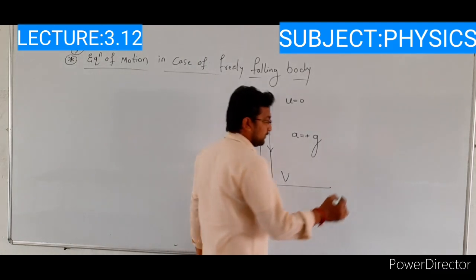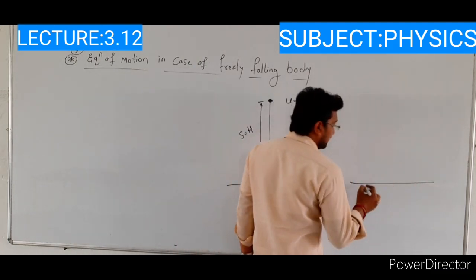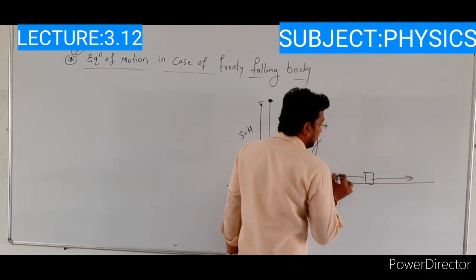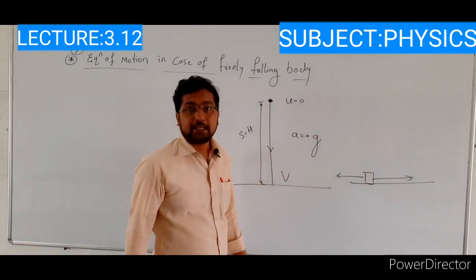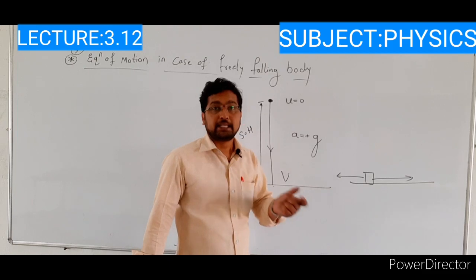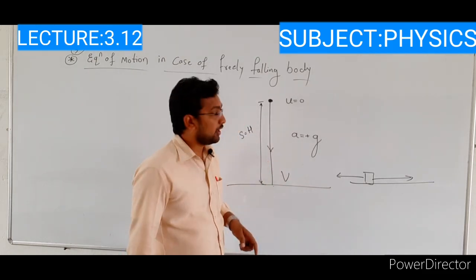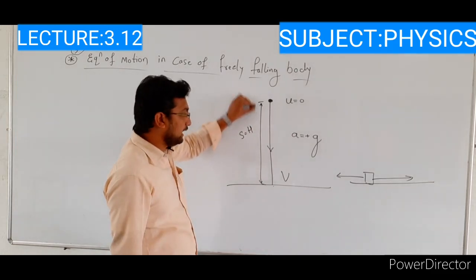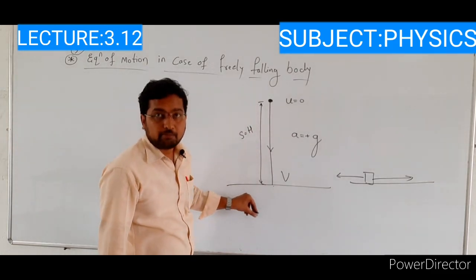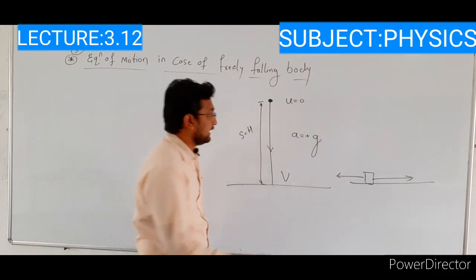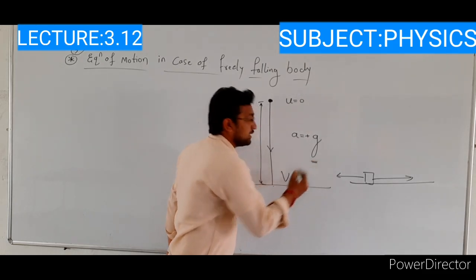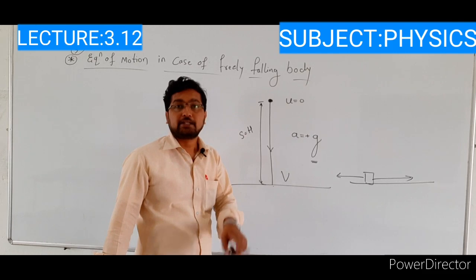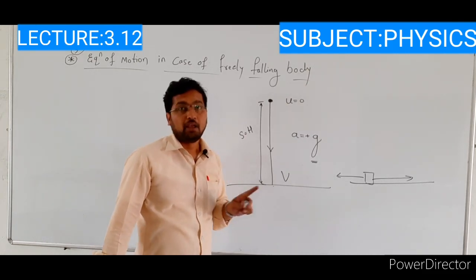See here, this is a horizontal direction. If the object is moving in this direction or in this direction, we take the acceleration as a. If the object is moving in a vertical direction, it may be moving downward or upward. In that case we use acceleration due to gravity, because that body experiences acceleration due to the earth's gravitational force.